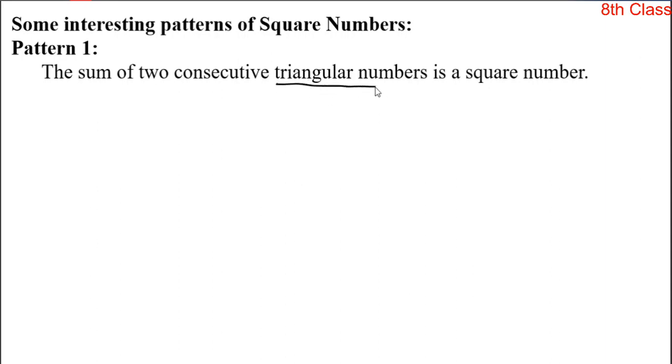Which type of numbers do we call triangular numbers? We already learned triangular numbers in 6th class. Numbers whose dot patterns can be arranged as triangles are known as triangular numbers.